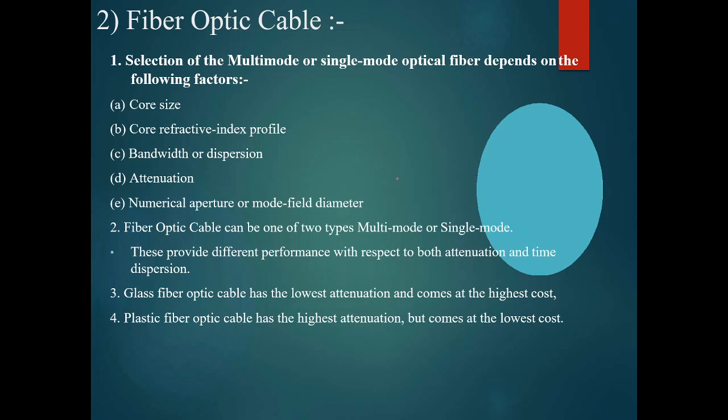so that we can estimate how much of the light source power we are giving at the transmitting side is being transmitted. Suppose, as a simple example, this is the light source and it will be sent into the optical cable. Suppose I am sending a power of 100 watts. The optical fiber cable has an attenuation of 1 watt per kilometer. After 100 kilometers, when the light ray has passed, it is going to be totally lost.